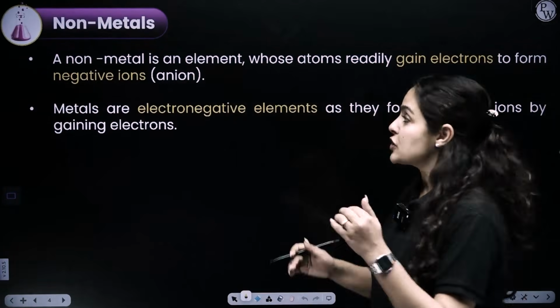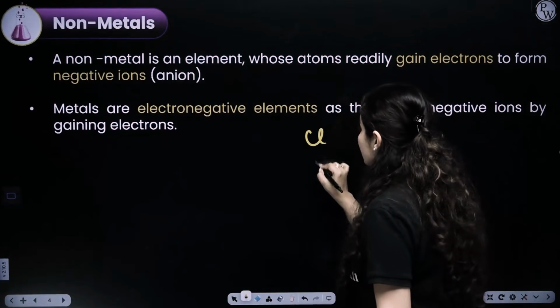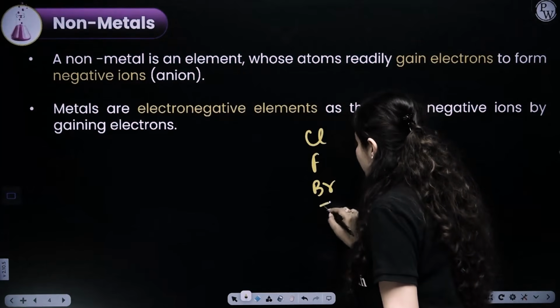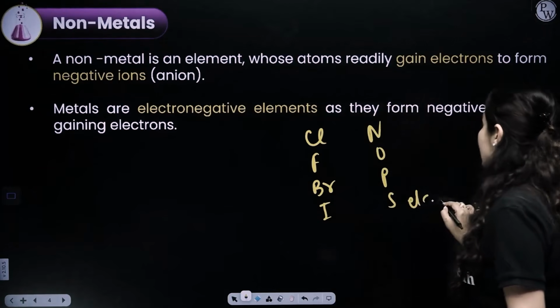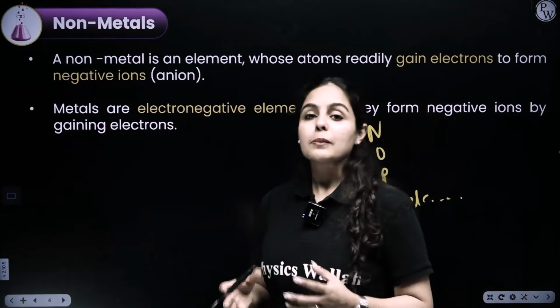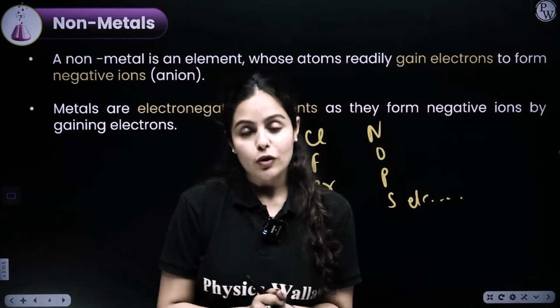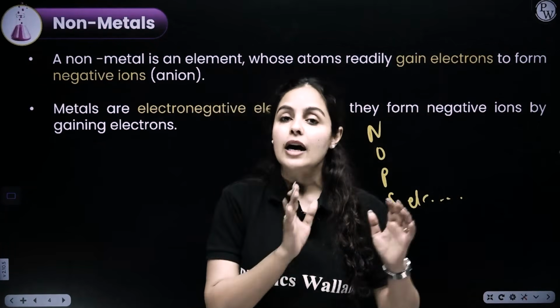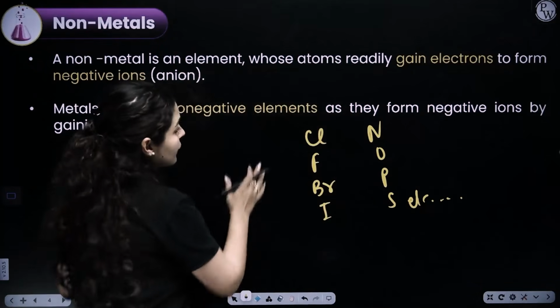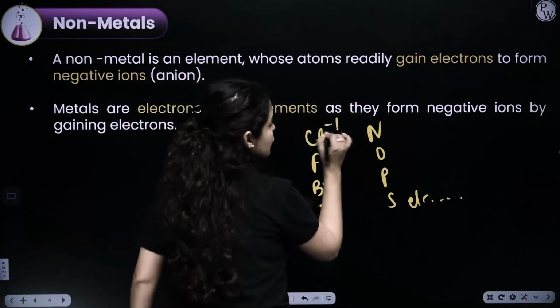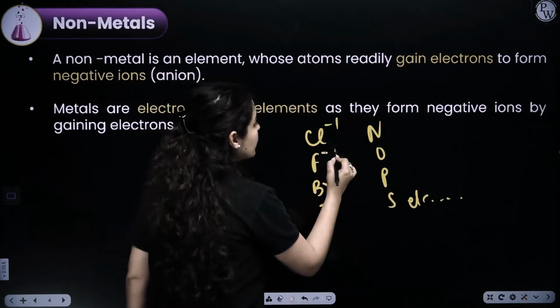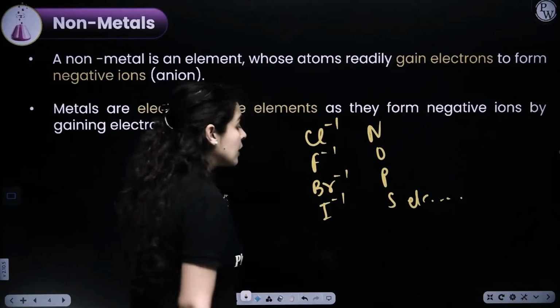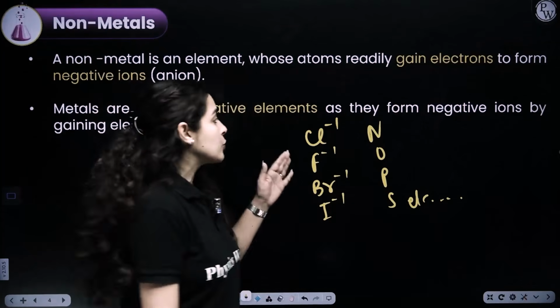On the other hand, if we talk about non-metals, non-metals like chlorine, fluorine, bromine, iodine, nitrogen, oxygen, phosphorus, sulfur, etc., they are non-metals because they have the ability to gain electrons to attain the stable noble gas configuration. So if we talk about chlorine, chlorine has the ability to gain 1 valence electron and complete its octet configuration. Similarly, fluorine becomes fluoride, bromine becomes bromide, iodine becomes iodide.